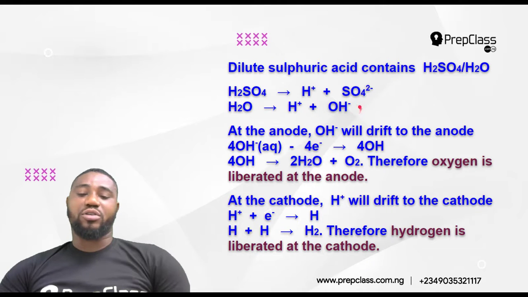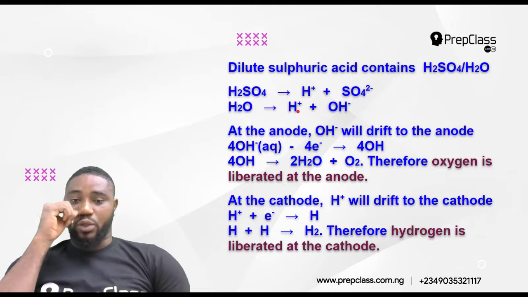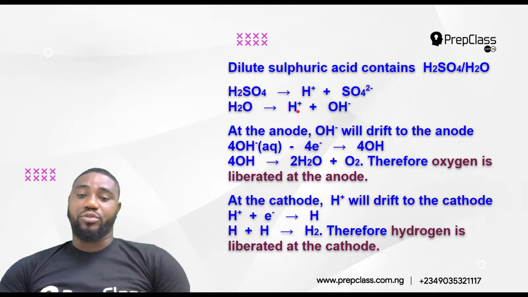Hydrogen ion and hydroxide ion. So the anions here are sulfate ion and hydroxide ion, while the only cation here is what? Hydrogen ions. Okay. So the anions will drift to the anode. The cations will drift to the what? Cathode. That's how electrolysis happens.